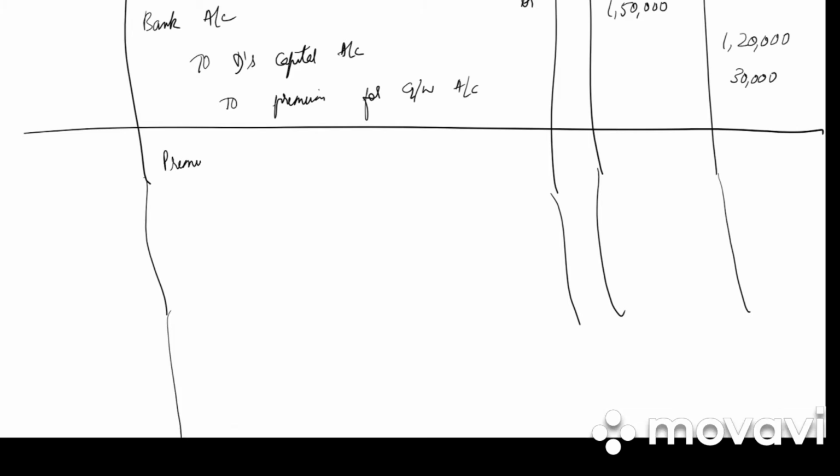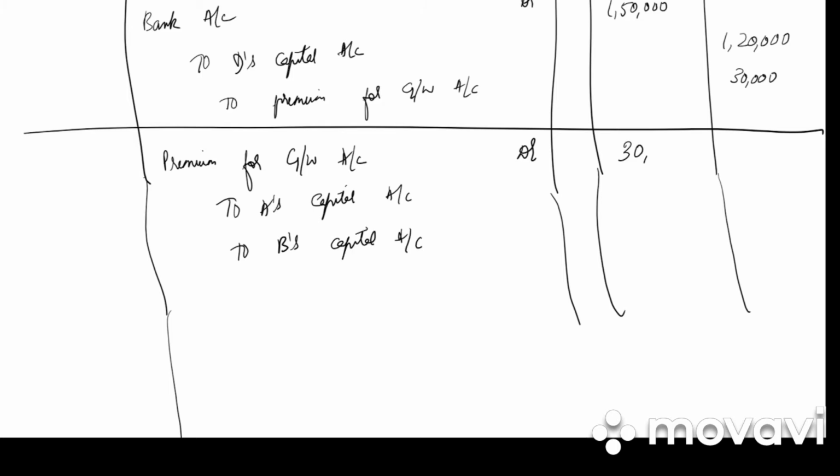Now this premium for goodwill will be transferred to the sacrificing partners in the sacrificing ratio. So who are the sacrificing partners? To A's capital account, to B's capital account. Why not C? Because C has not sacrificed any ratio.